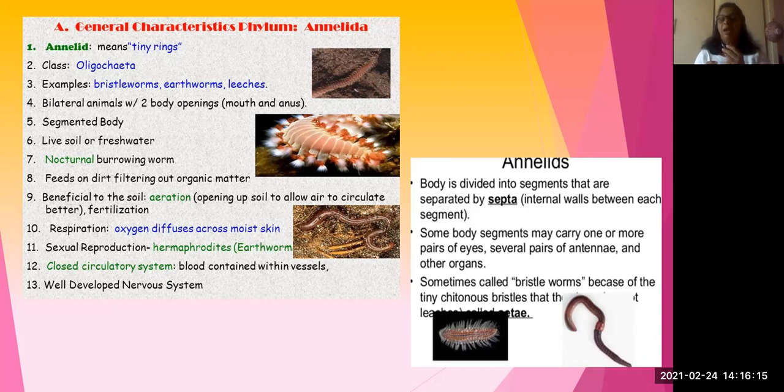Okay. And another important feature here is what? There are setae. Setae are locomotory organs, present as a pair in each segment, and they are chitinous. That means what? Hard. There is a chitinous protein which makes the setae. And one more thing I told you, in invertebrates the hard materials are present outside the body, not inside the body.